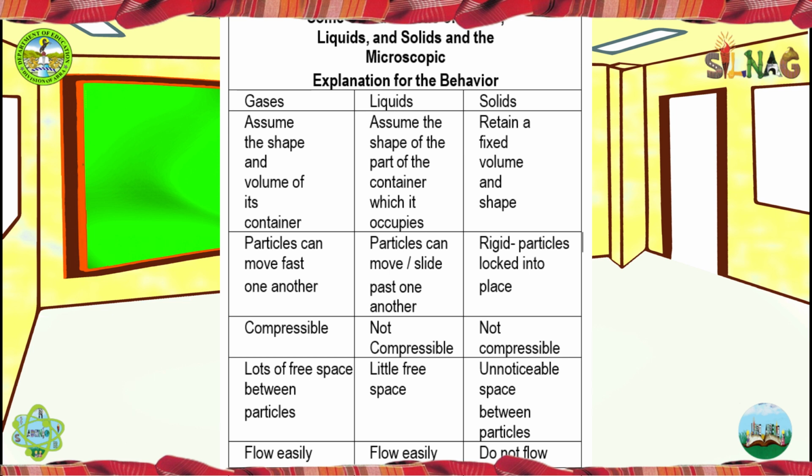Flow easily. Liquids assume the shape of the part of the container which they occupy. Particles can move or slide past one another. Not compressible, little free space, flow easily. Solids retain a fixed volume and shape. Rigid particles lock into place. Not compressible, unnoticeable space between particles, and do not flow.